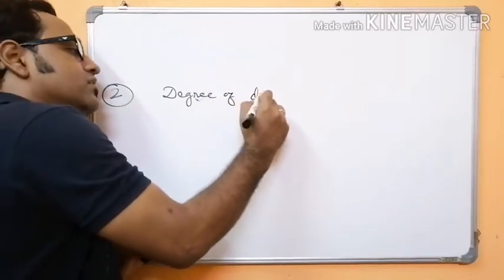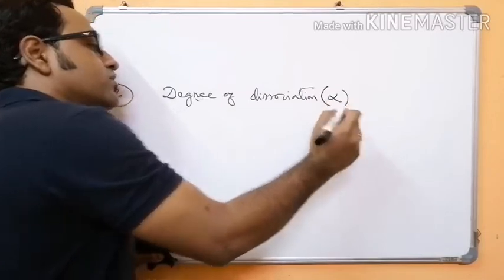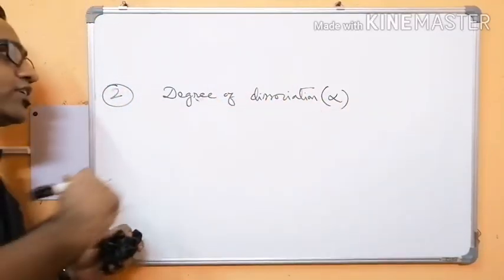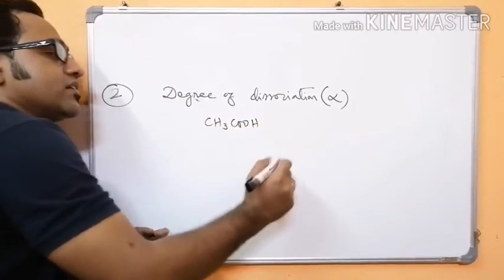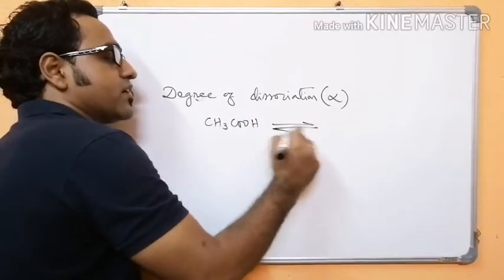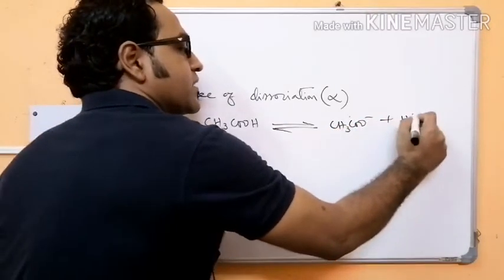Degree of dissociation alpha. How do we determine degree of dissociation? CH3COOH dissociates into CH3COO minus plus H plus ion.